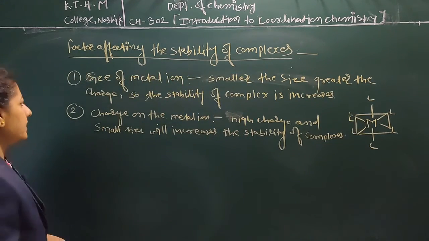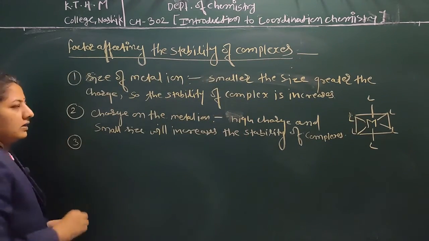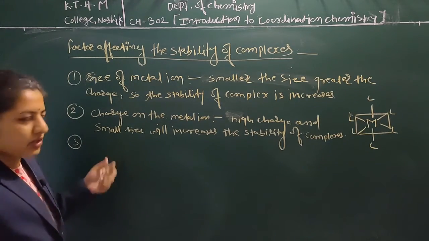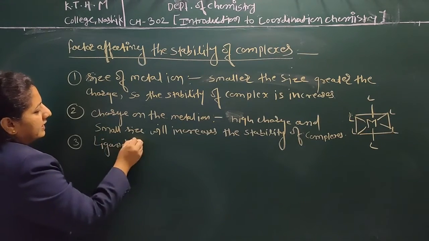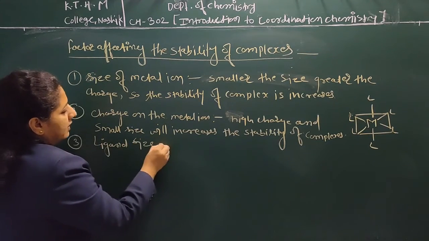Now the next point, that is ligand size and charge. So the second factor is ligand size and charge.